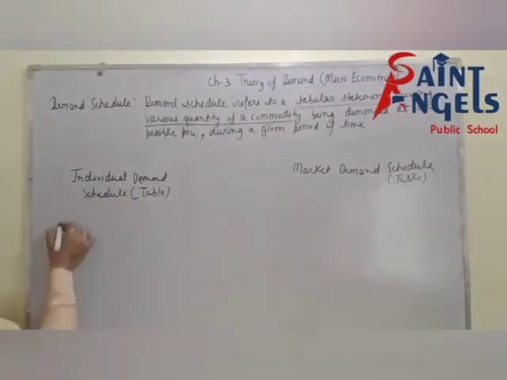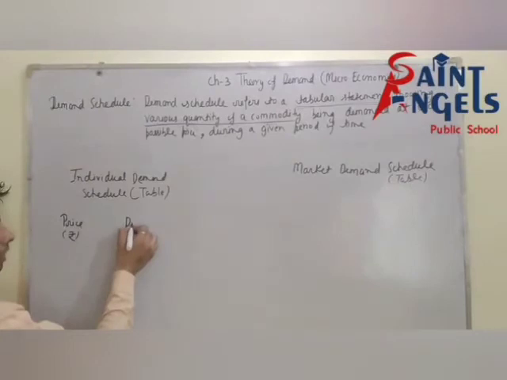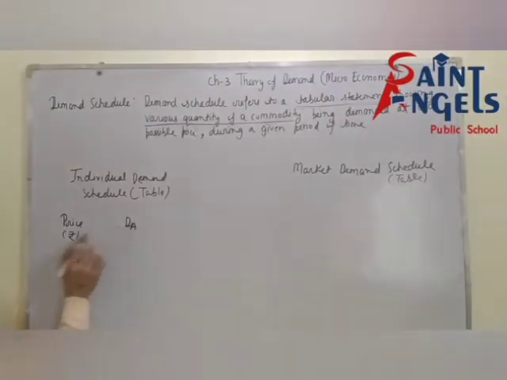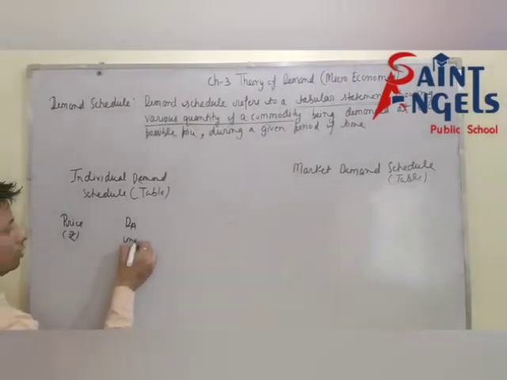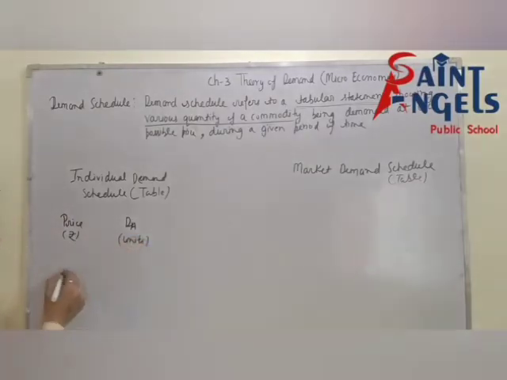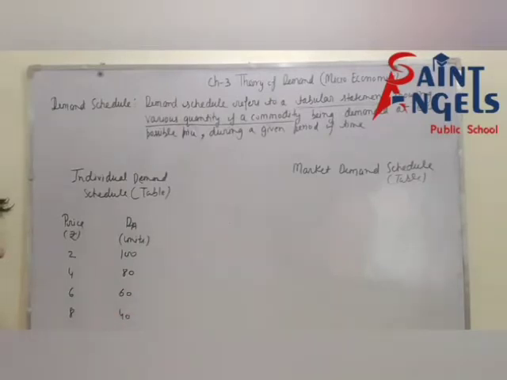See here, I am taking price in rupees and demand. DA means demand of a consumer. D means demand, A means a consumer, in units. Suppose price is increasing here, 2, 4, 6, 8, 10, then the demand of a consumer will decrease: 100, 80, 60, 40, 20.